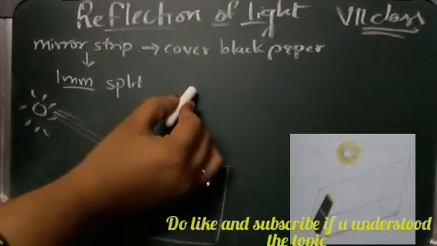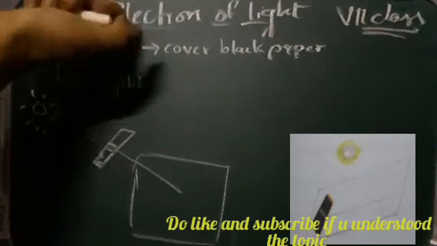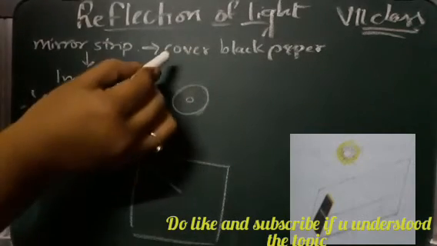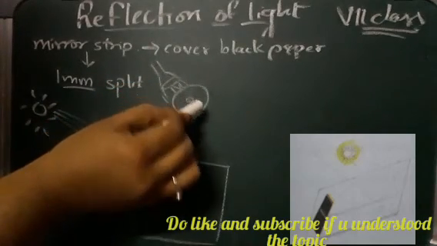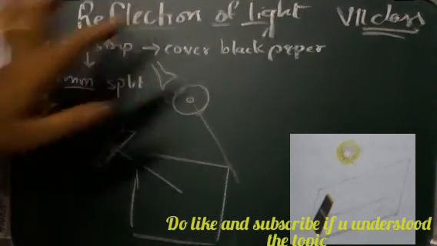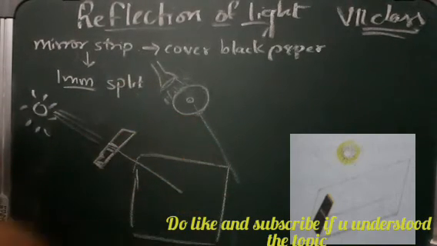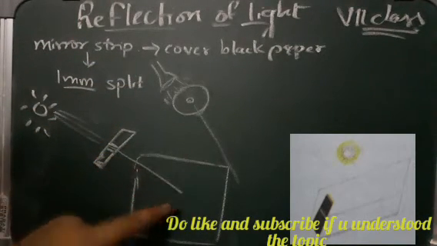Simply put a small hole in it, and when you shine a torch light onto this paper, you will see that only one small line of light comes out from the small hole. That shows that light travels in a straight line. We have observed this before as well, when we passed laser light through one small slit, only one ray of light came out.